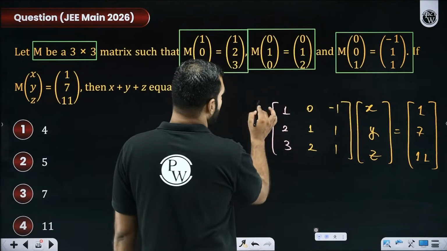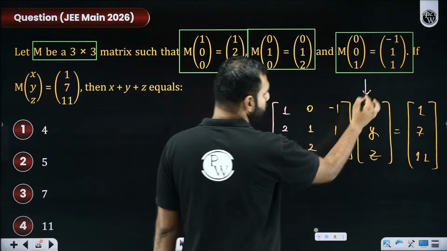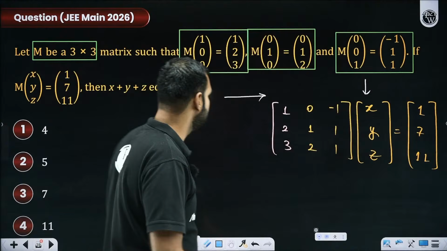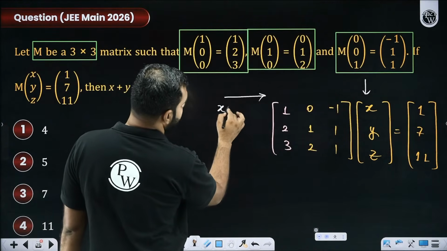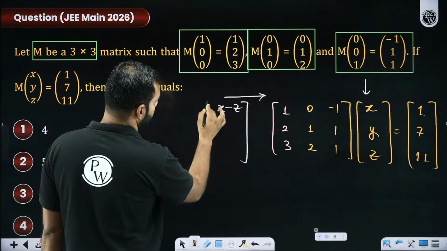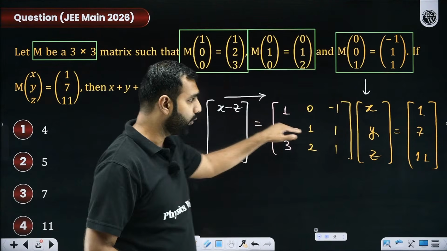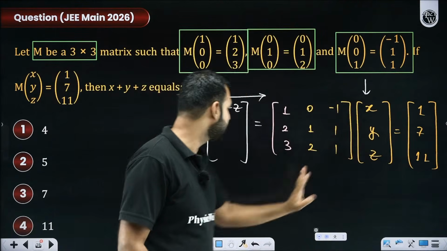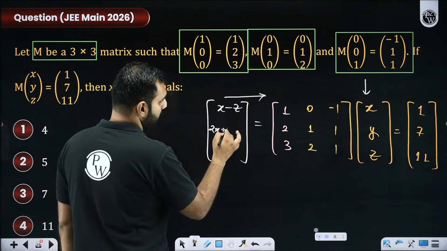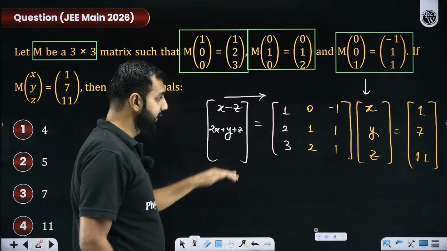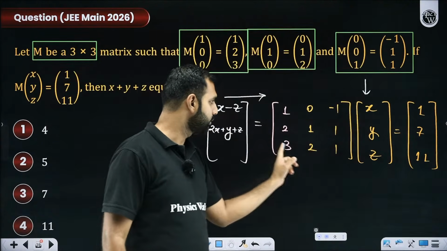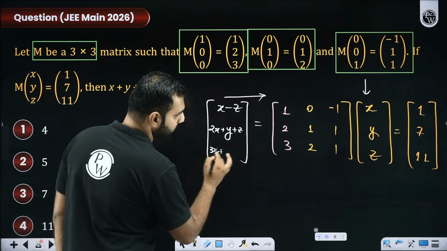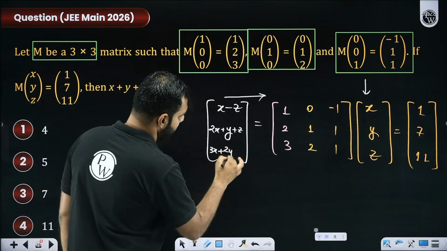Pay attention, everyone. Rows I'll choose from here, columns I'll choose from here. So 1 into X, 0 into Y, minus 1 into Z. So first entry will be X minus Z. Second row, first column: this will be 2X plus Y plus Z. Then third row, first column: it will be 3X plus 2Y plus Z. Yes or no?